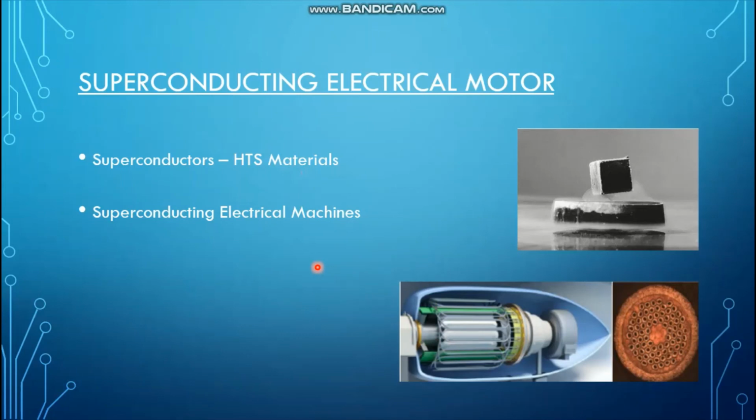In that paper, it was observed that with the use of HTS materials in designing the electric motor, they were able to achieve very optimum power results, which supported the argument of utilizing superconducting materials to significantly improve the efficiencies of electric machines and motors, right?